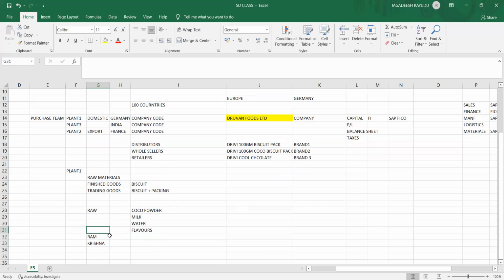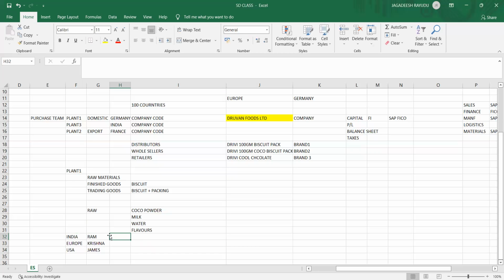Ram is doing business in India, and Krishna is doing business for Europe. And I have James, he is doing the distribution for all of America, that means USA operations. These are the distributors buying the stock.